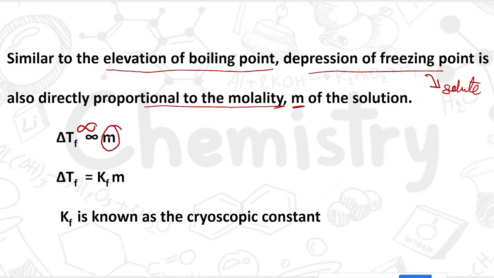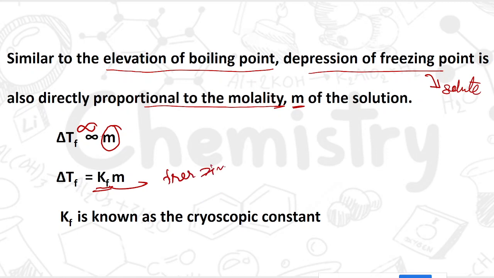In the previous case of elevation of boiling point we used Kb. Now that Kb changes to Kf, and this Kf is known as the cryoscopic constant or freezing point depression constant.